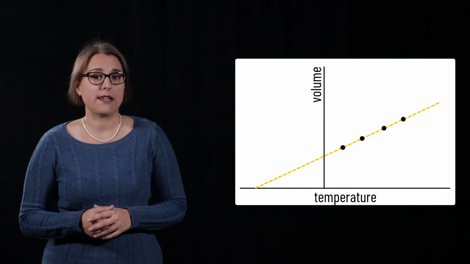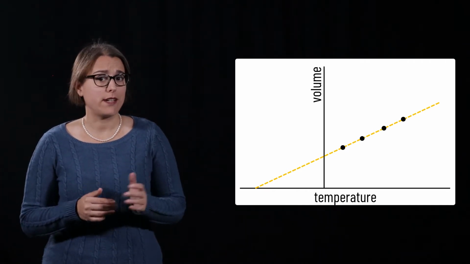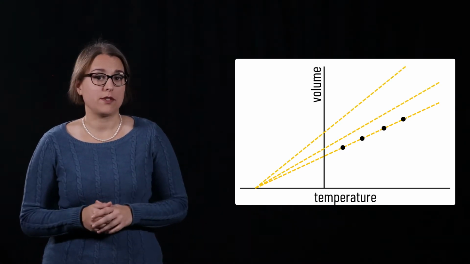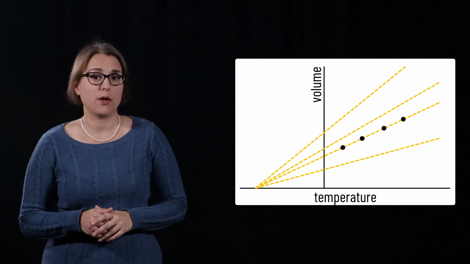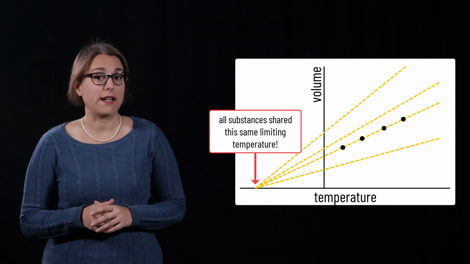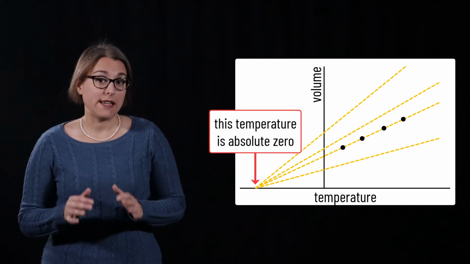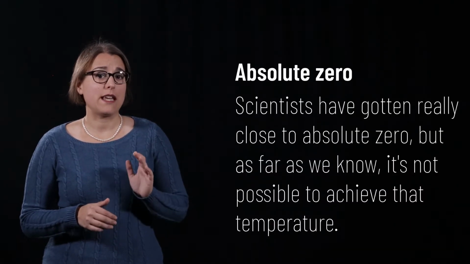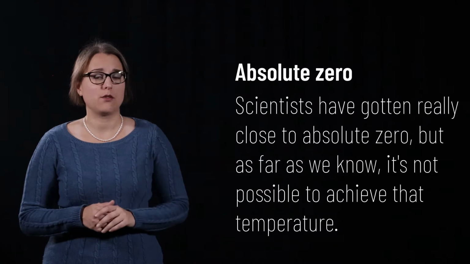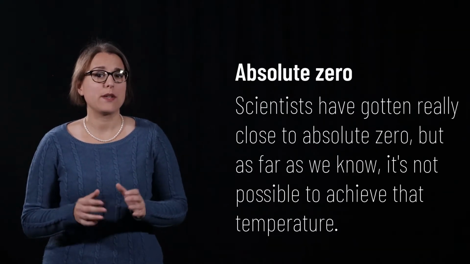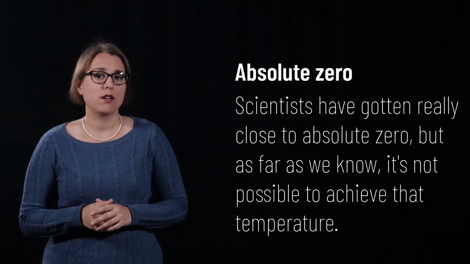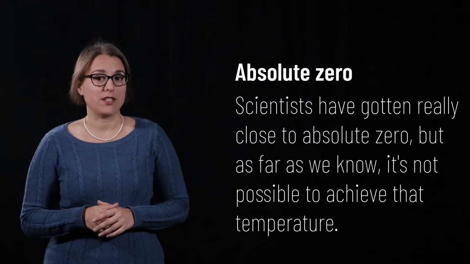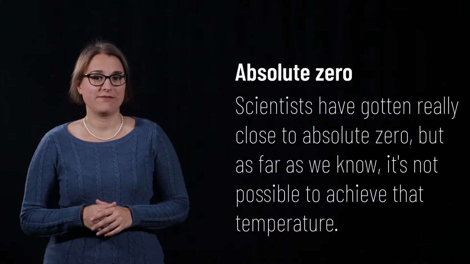It is not possible to have zero volume, and certainly not possible to have a negative volume. Experiments on other substances found a similar relationship with the same temperature corresponding to zero volume. This temperature is known as absolute zero. Scientists have been able to achieve extremely low temperatures to within less than a billionth of a degree of absolute zero. To our current level of knowledge, actually achieving absolute zero is not possible.